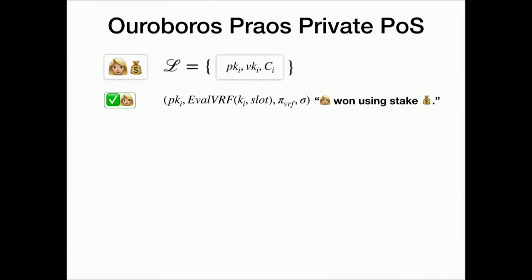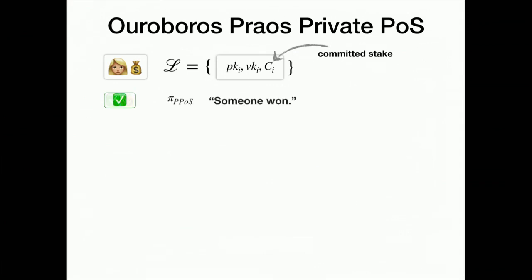The first thing is we commit stake. So instead of pointing at a single account, we point at the list of accounts where each account has committed stake. And then we replace this proof from Ouroboros Praos by a more generic proof, which just essentially states someone won. So what does this mean? A bit more formally, the proof has the following form.